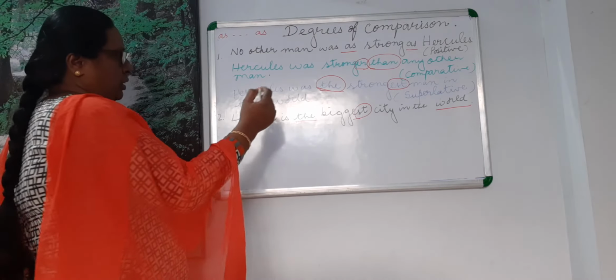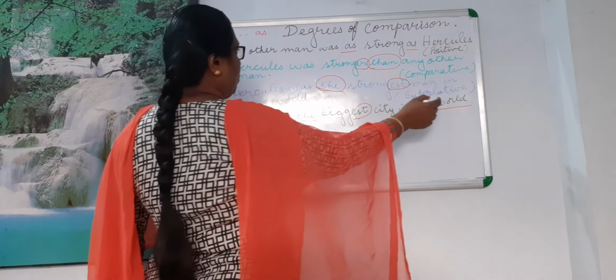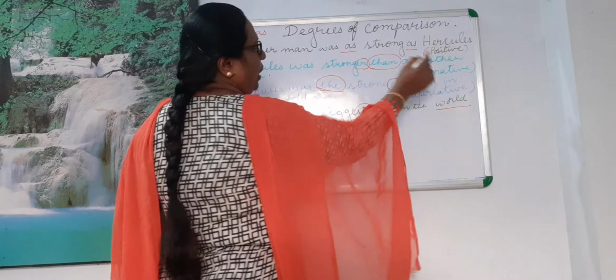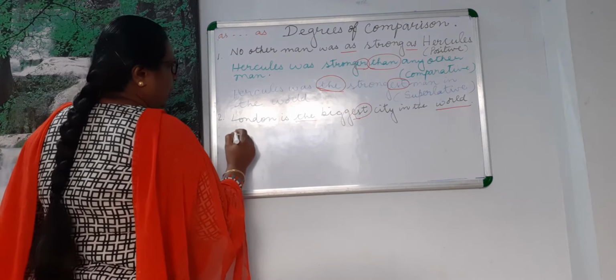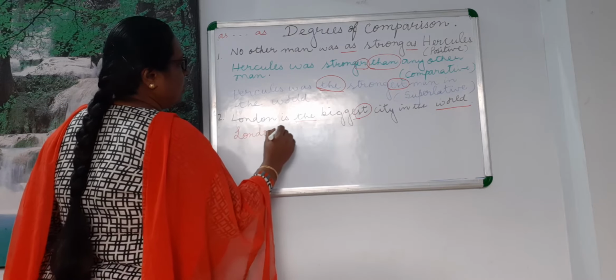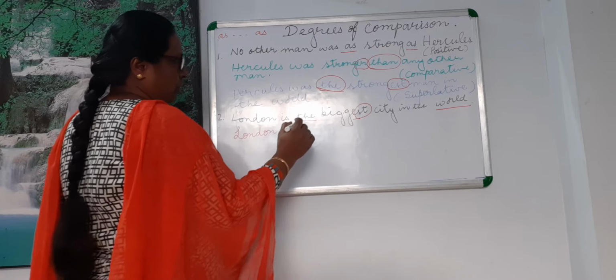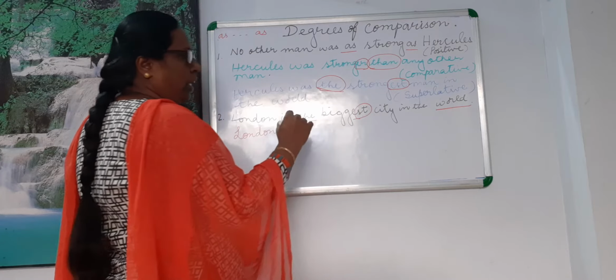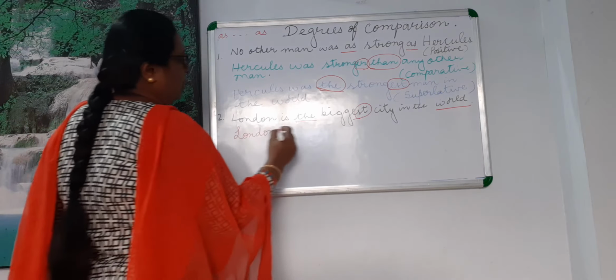As we know that it is above all, what word should you use? I said any other. So London is bigger than any other city in the world.